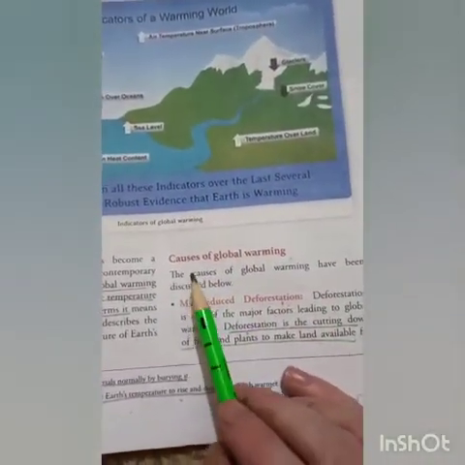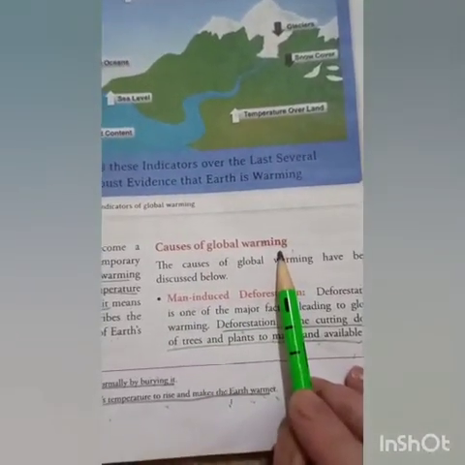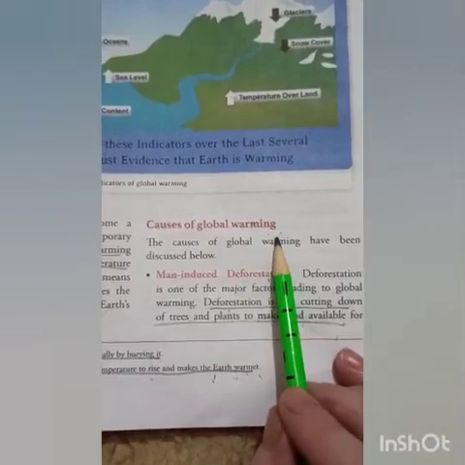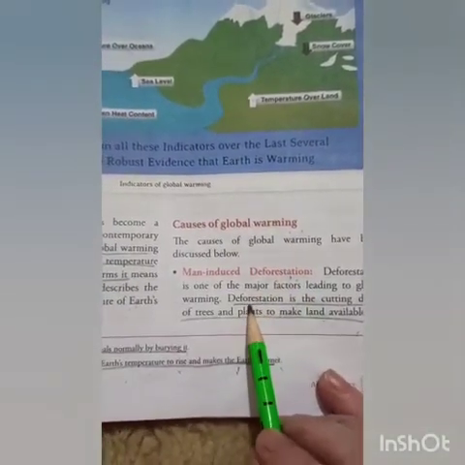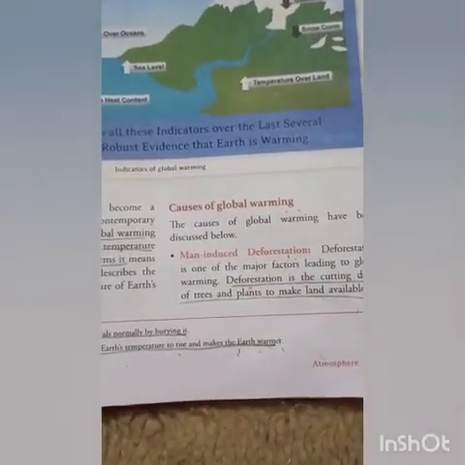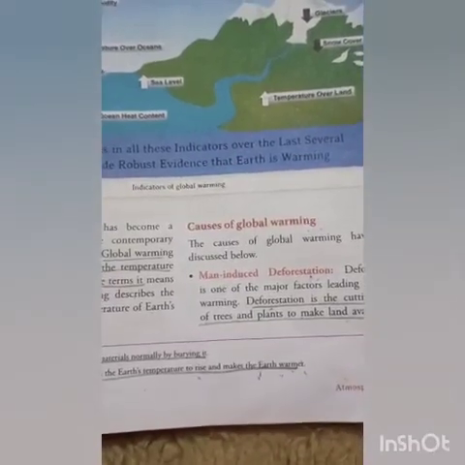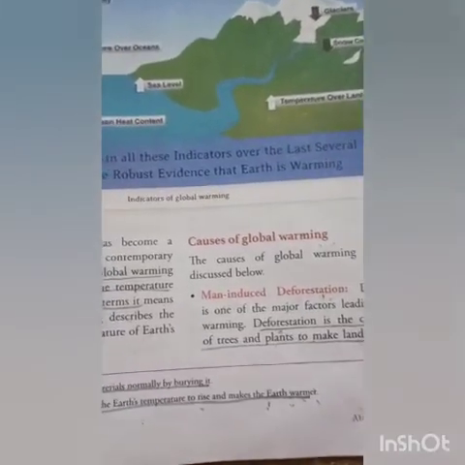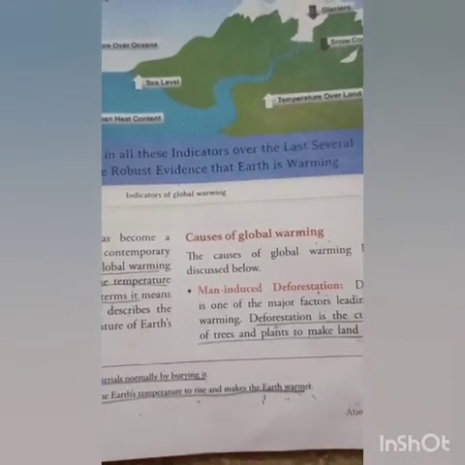Next is, what are the causes of global warming? Let's discuss the causes of global warming. First point taken is deforestation. It's the human beings who are responsible for deforestation. Human beings need forest to get some economic gains from the forest, right?